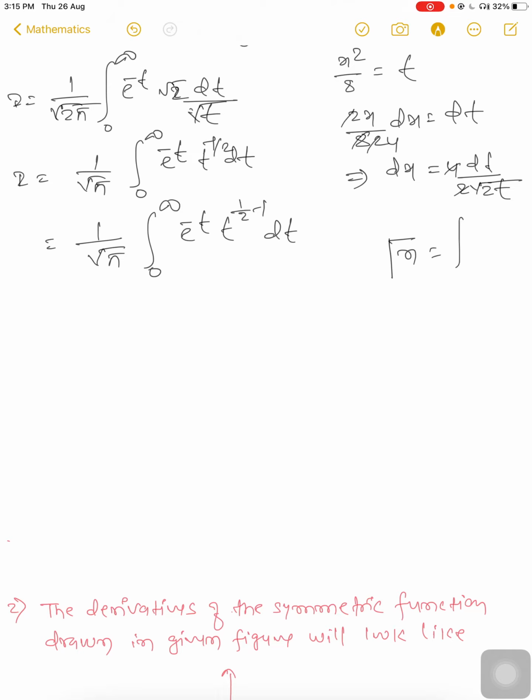This is the formula: gamma n is equal to integral 0 to infinity e to minus x, x to the power n minus 1 dx.